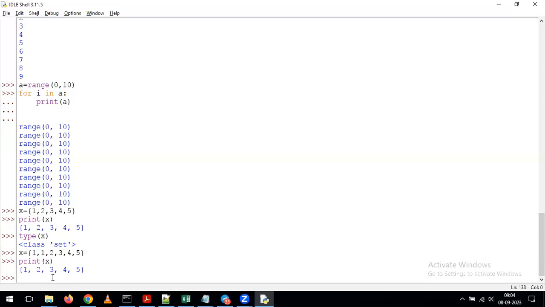This is one more difference we need to understand between list, tuple and set. List will display the duplicate values, tuple also will display the duplicate values, but set won't display the duplicate values. Again, I'm repeating: list can display duplicate values, tuple can display duplicate values, but set won't display the duplicate values. This is one key difference we need to understand between list and set, or tuple and set.